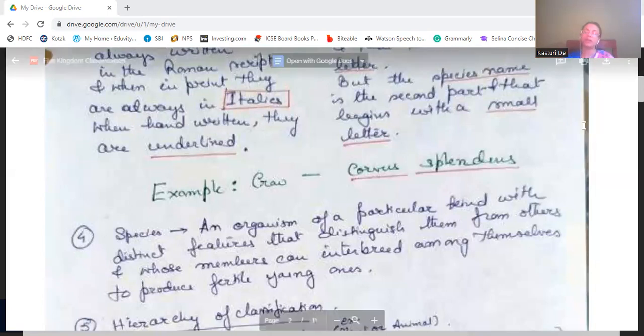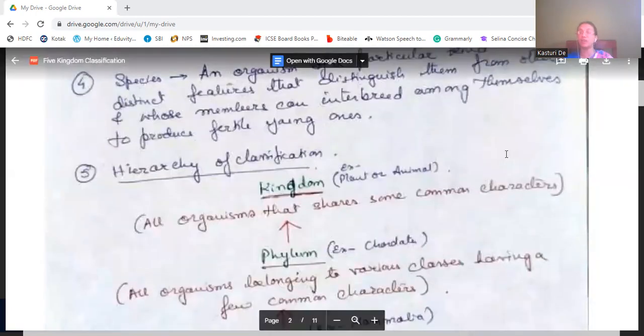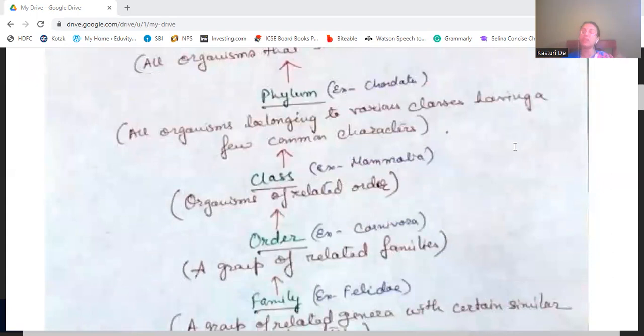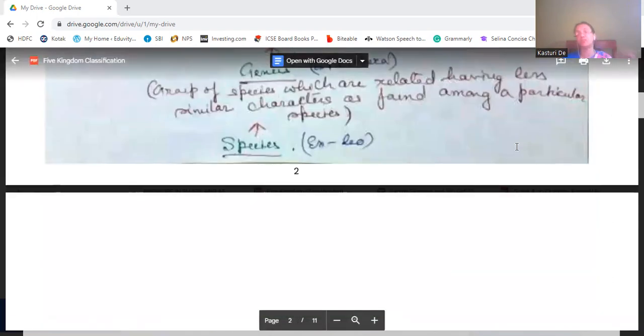Like that, the hierarchy of classification. So, what is the hierarchy of the classification? First comes the highest group of classification of organisms, which is kingdom. Then comes phylum, then class, then order, then family, then genus, and then the species. This is the smallest class.